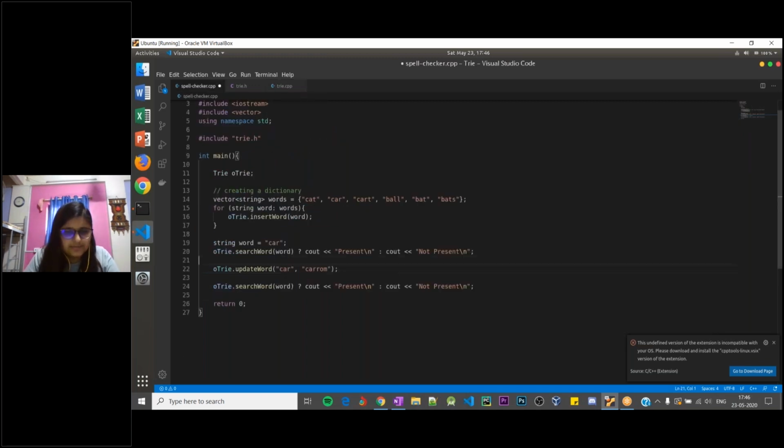Let me do one thing. We already know that the word car is present, so I'll make this carom. So we'll first see that carom is not present in our dictionary, and then we are updating car with carom. So now the word carom should be present in our dictionary, and the word car should not be present in our dictionary. So I'll quickly copy this and I'll make it car. So not present, present, not present is what our output should be.